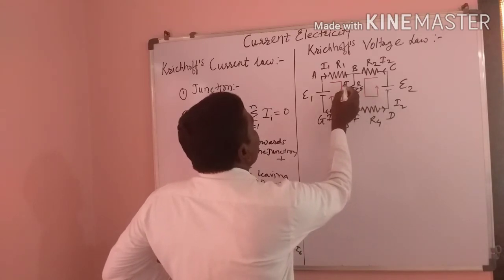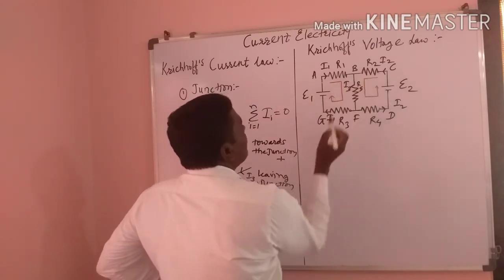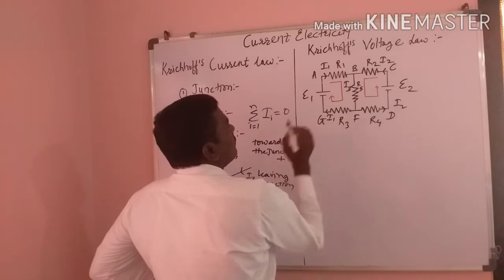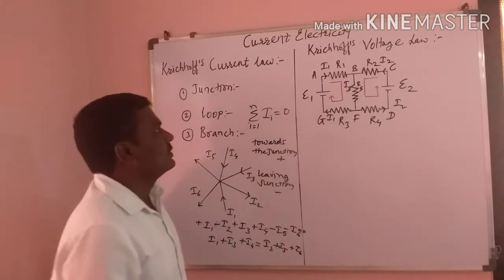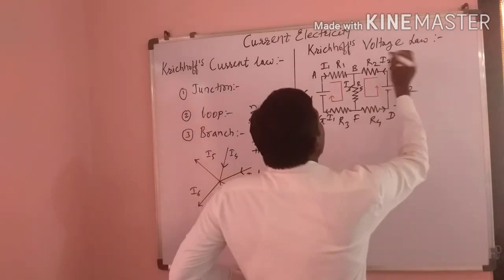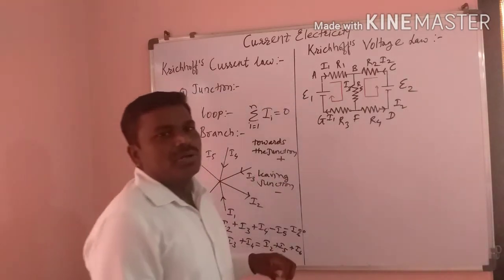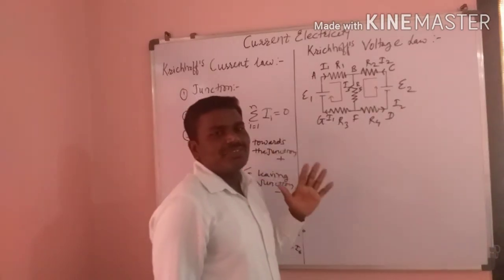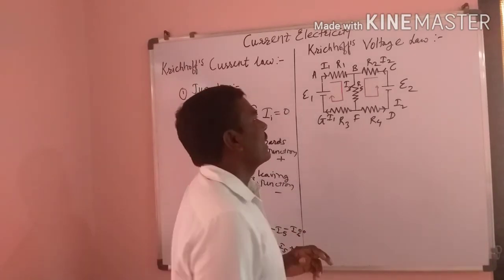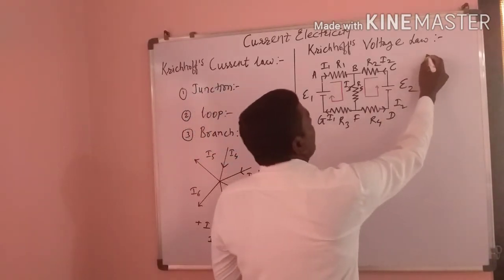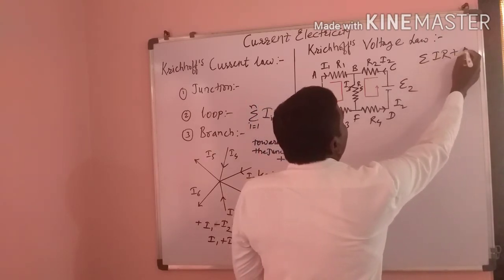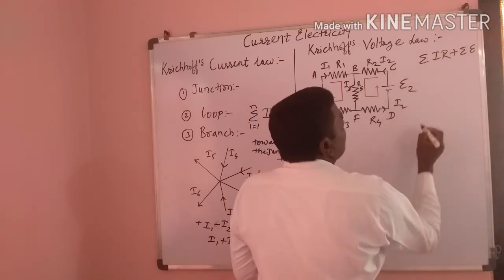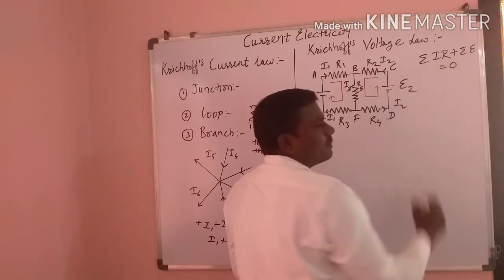These are the currents I1, I2, I3, and E1 and E2 are the electromotive forces. The statement for Kirchhoff's voltage law: the algebraic sum of potential differences and EMF of a cell is equal to 0.